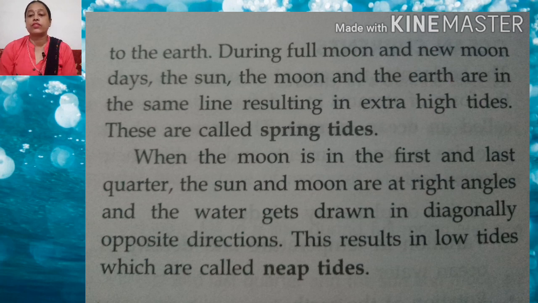So what is the reason for the high tides? High tides are called the spring tides, and the low tides we call the neap tides. When on full moon and new moon days the sun, the moon and the earth are in the same line, it results in high tides. That's the reason for the spring tides. And when the moon is in the first and last quarter, the sun and the moon are at right angles, and the water gets drawn in opposite directions. That is the result of the low tides, which is called neap tide.